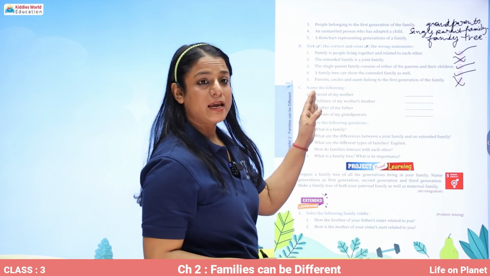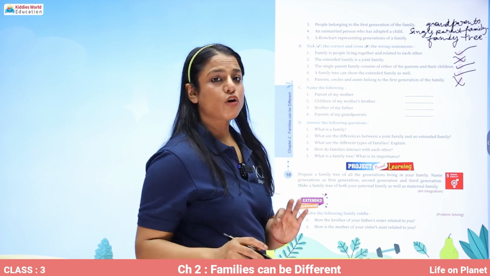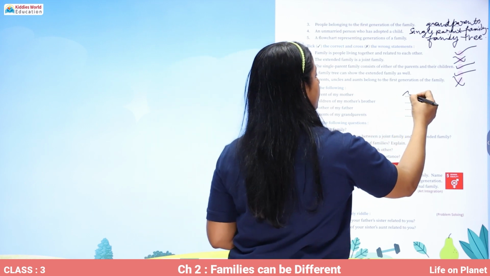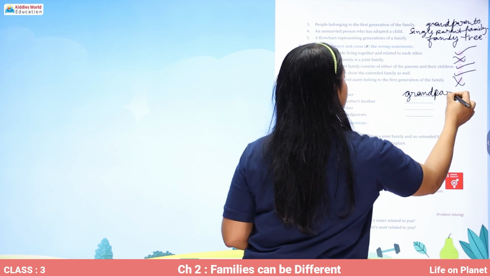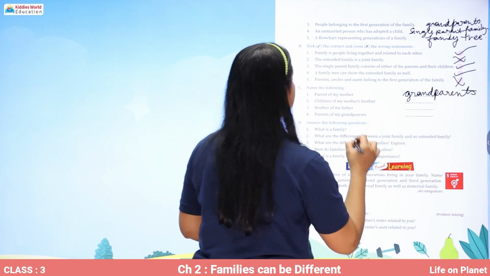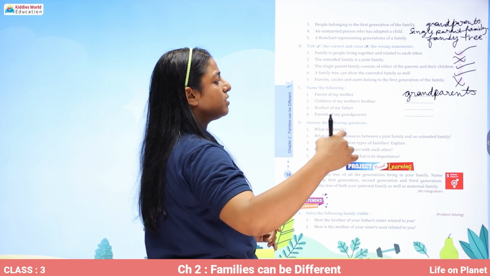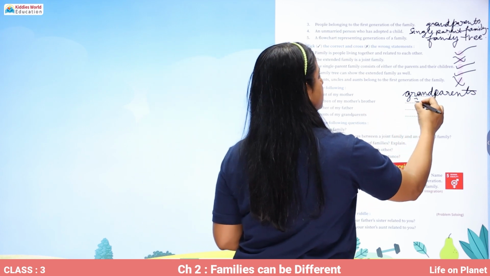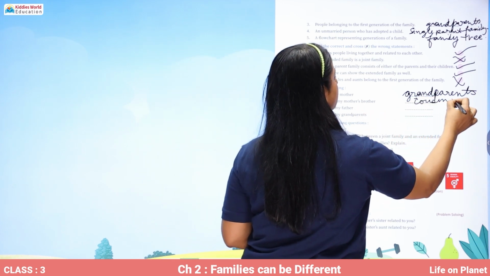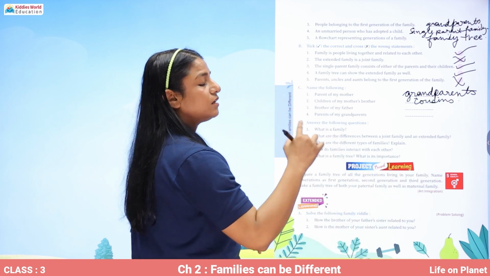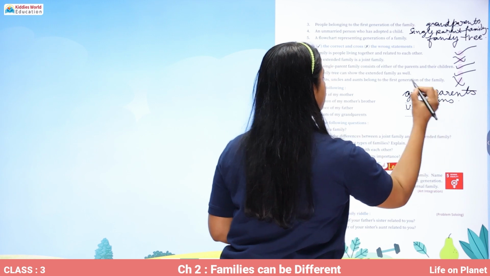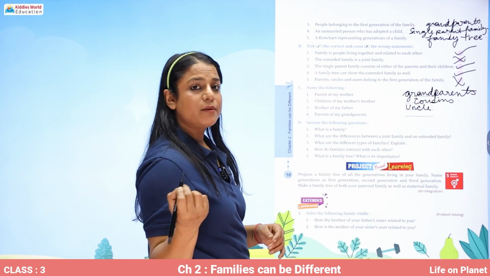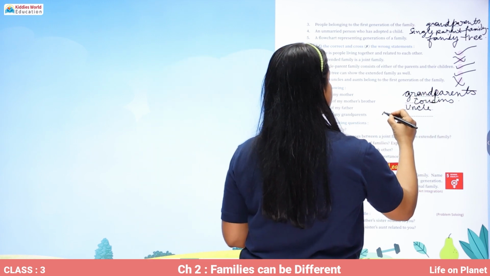Now, you have to name the following: parent of my mother, grandparents. Children of my mother's brother, cousins. Brother of my father, uncle. Parents of my grandparents, great grandparents.